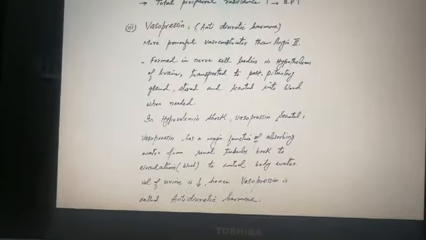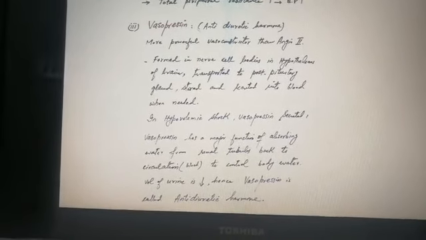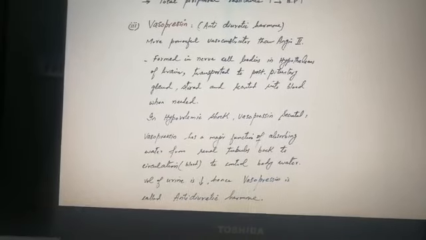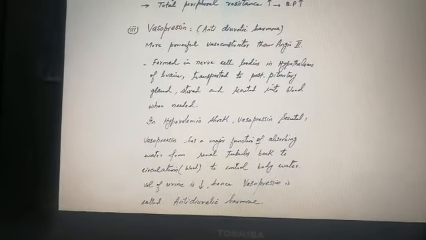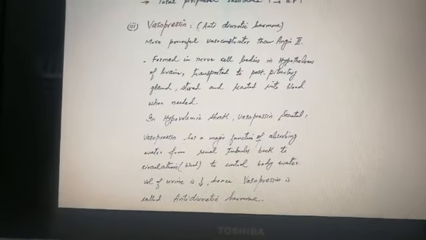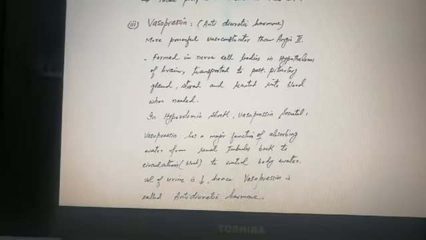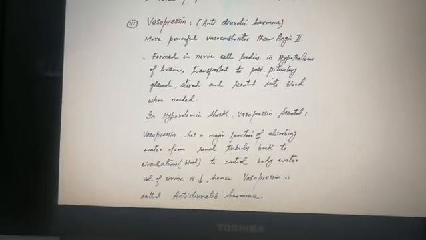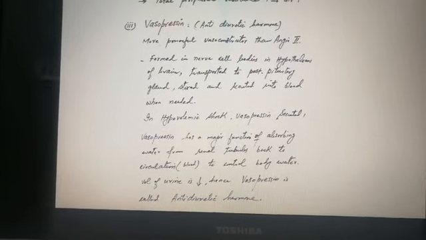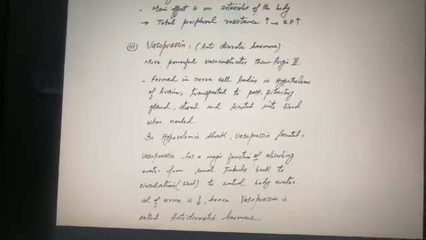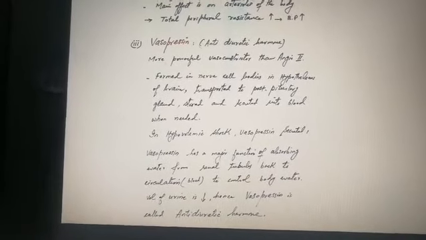So in hypovolemic shock, vasopressin is secreted, and it retains fluid in the body by absorbing water from renal tubules, thus decreasing the production of urine.